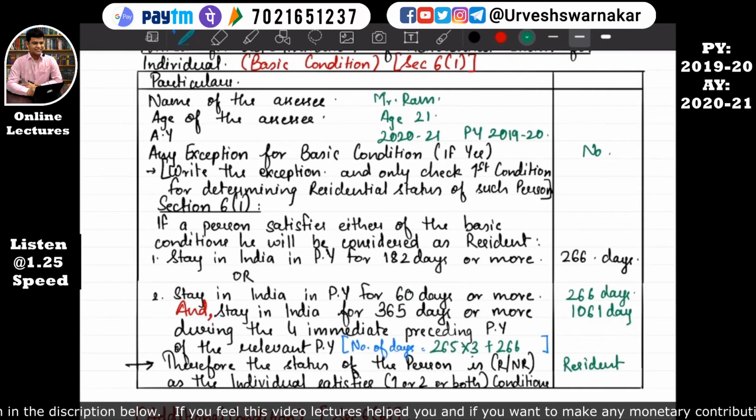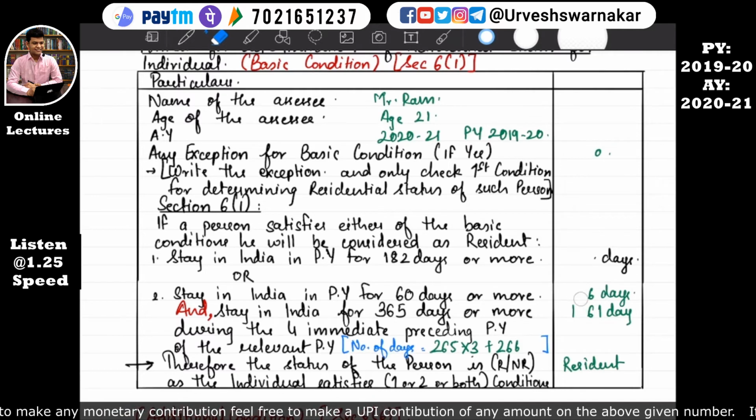Now let's move ahead, and now we will move to a newer part where we need to calculate the number of days. Now I have given an illustration where the days he has stayed in India were already given, but now the question will be like he has left up to this month. So we need to calculate each month, like 31 days plus 30, like that. Okay, so let's move ahead.